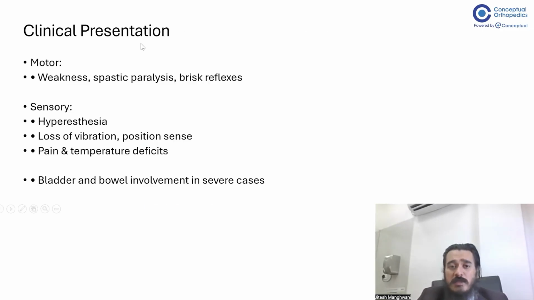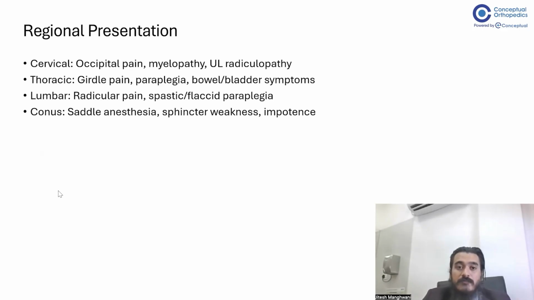How do these patients present? They present with motor weakness, spastic paralysis, and brisk reflexes. Sensory wise, there would be hyperesthesia, loss of vibration, position sense, and pain and temperature deficits would be there. Bladder and bowel involvement would also be incurred in severe cases. So this is how these patients generally present. And a lot of times, bladder and bowel involvement could be an early involvement also, depending on the type of tumor. So the patient may present to you just with bladder and bowel involvement, and that is in fact common in certain intradural tumors.